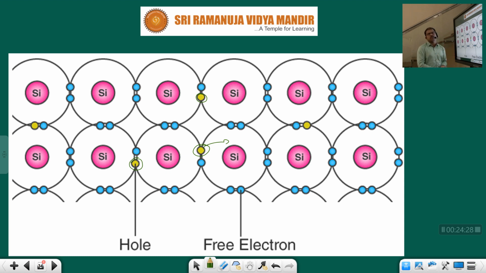That space is nothing but what? Hole. Clear? So wherever there is space, in these holes some new electrons will be added. Whenever any electron jumps into these spaces, a hole will be created. Clear? This is a continuous process.